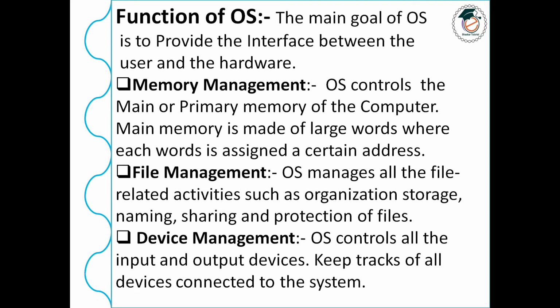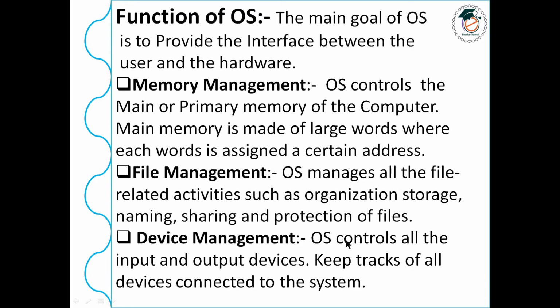As you all know, the operating system controls all the input and output devices, as I had told you earlier. So you see device management. There are two kinds of device, input and output device.